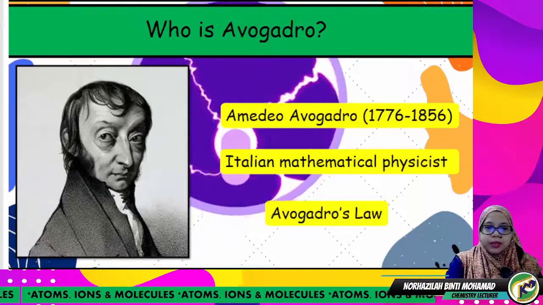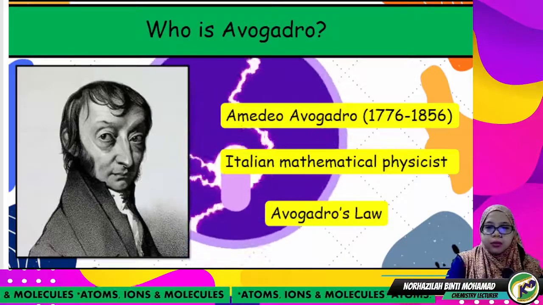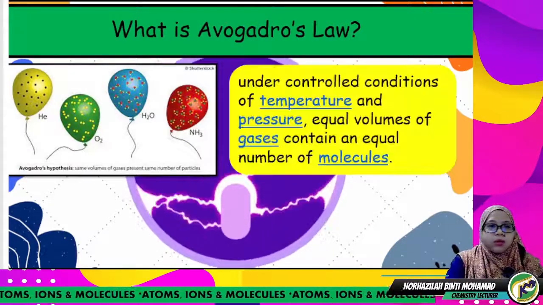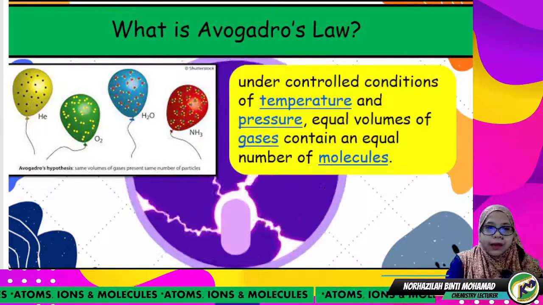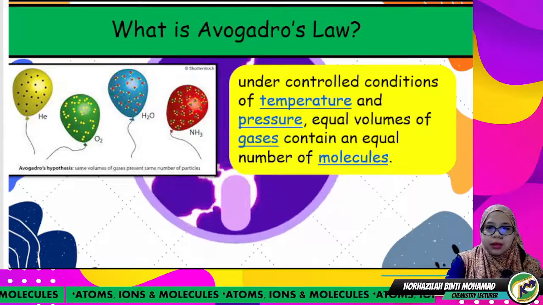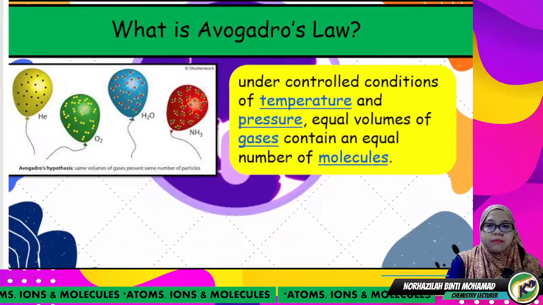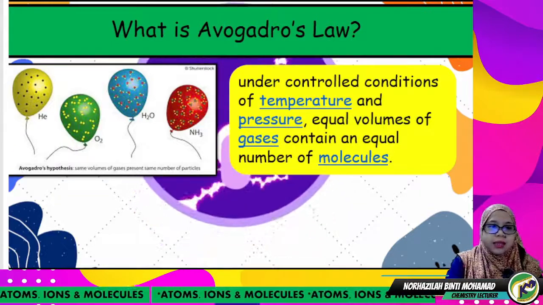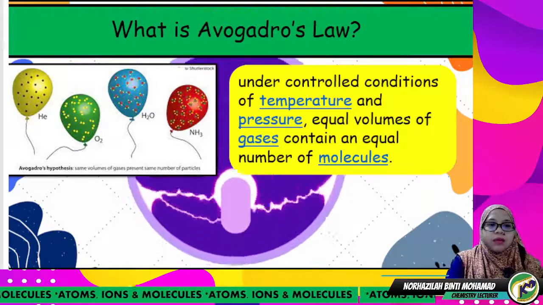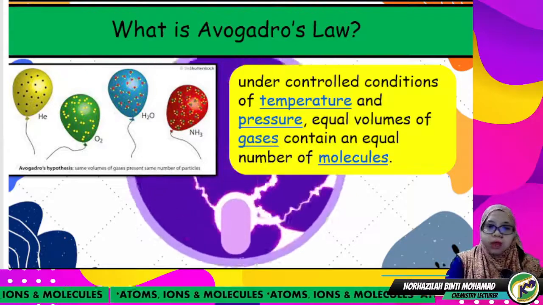He proposed a concept that we call Avogadro's law. So what is Avogadro's law? Avogadro said that under controlled conditions of temperature and pressure, equal volumes of gases contain an equal number of molecules.